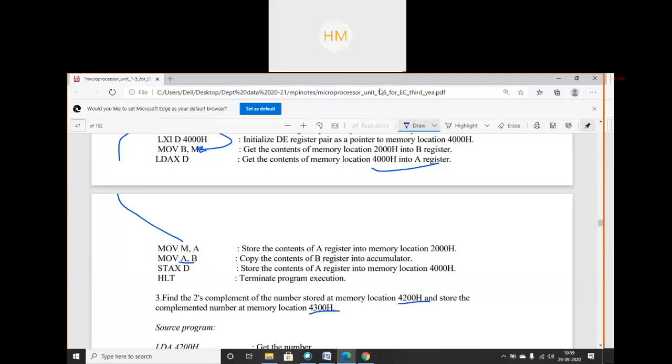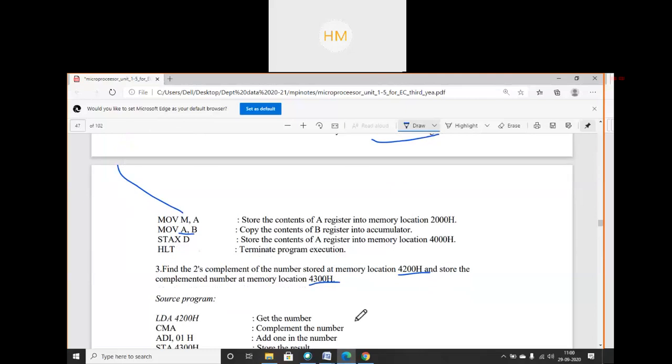Just 5-6 minutes are left, students. So write this because we have to do more programs. So can you write the logic? So can you write your program? Very easy.